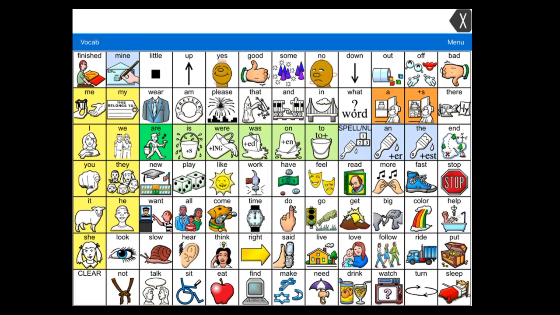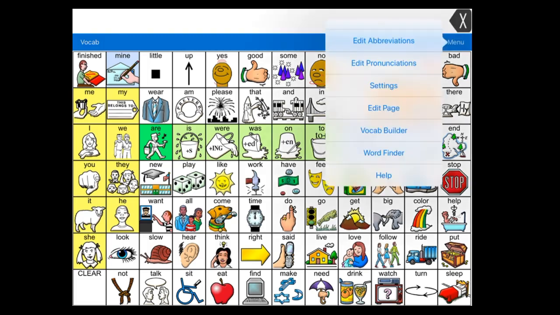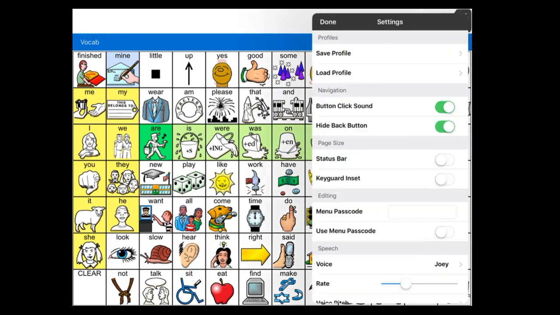From the app, select Menu. And then from the drop-down menu, select Settings. And in the navigation area, the second section down, find the button clicks sound and slide it. Right now it's on, so slide it off or on, off or on.